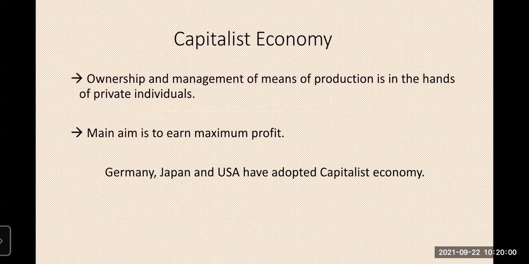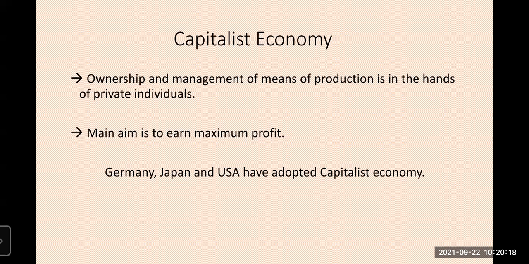Now you see, capitalist economy means what? The ownership and management of the means of production is in the hands of private individuals. That means ownership and management, everything, is surrendered to private individuals.